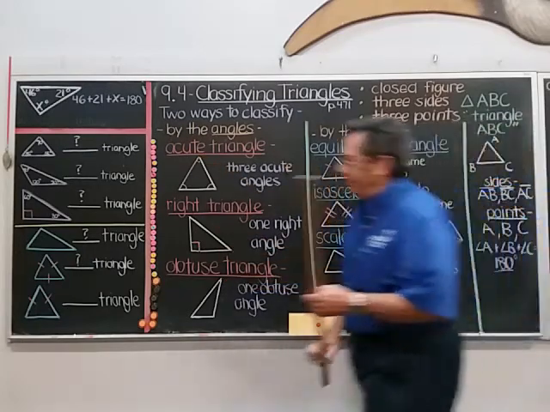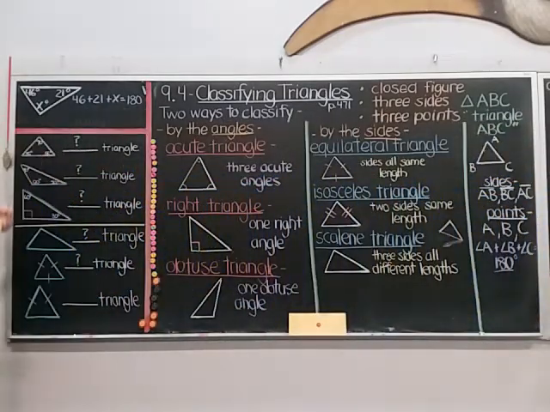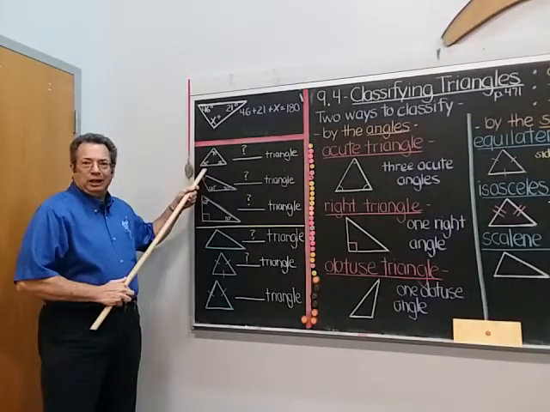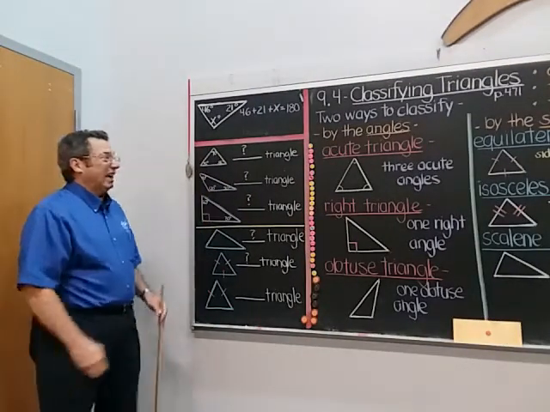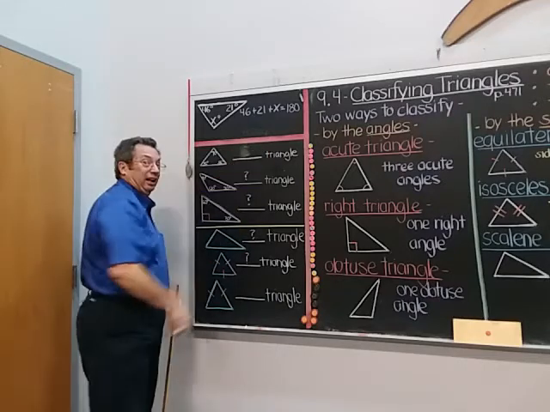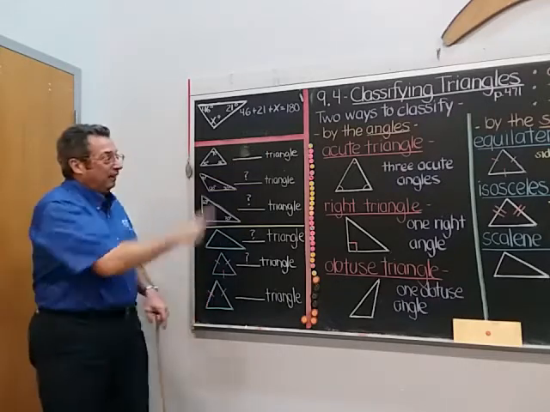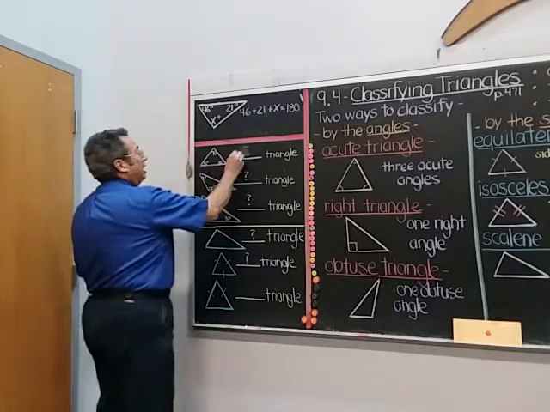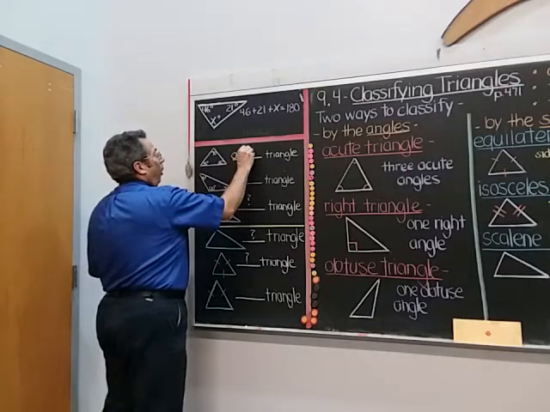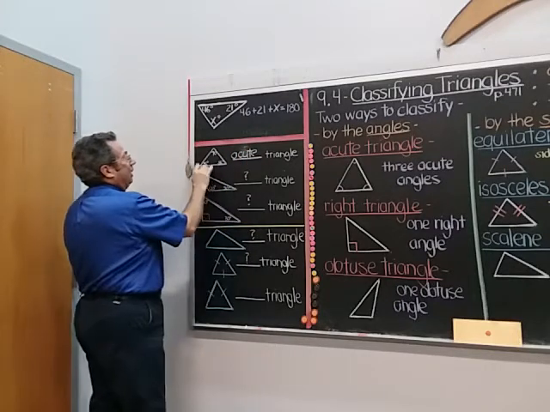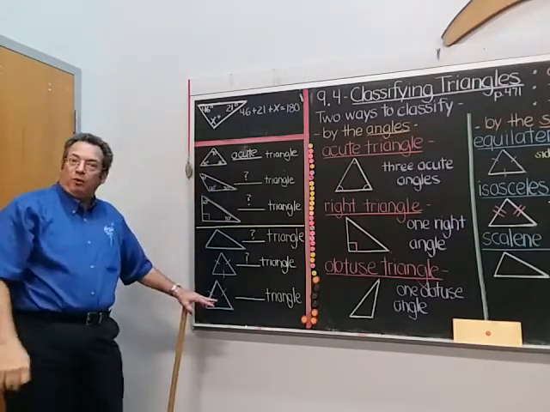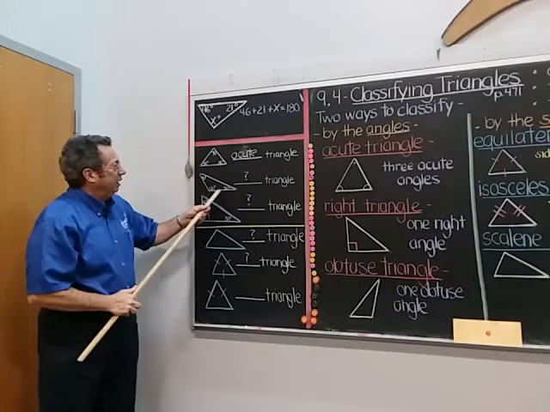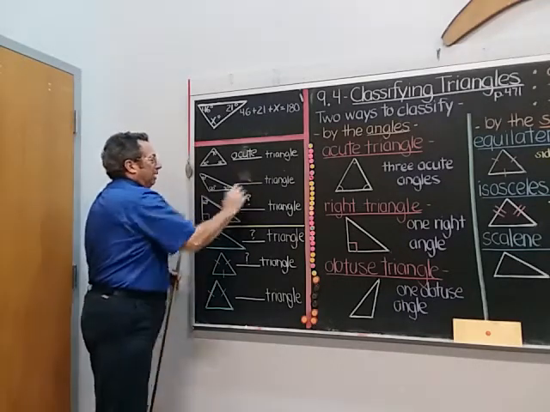Okay, so come over here and let me see if you can understand what I just said. Here I have a triangle with 70 degrees, 55 degrees, and 55 degrees. Based on its angles, what kind of triangle is that? Which one of those three? You're right. I hope you said acute. Why? Well, all three angles are less than 90 degrees. So therefore, they're all three acute angles. How about this one? 40 degrees, 120 degrees, and 20 degrees.